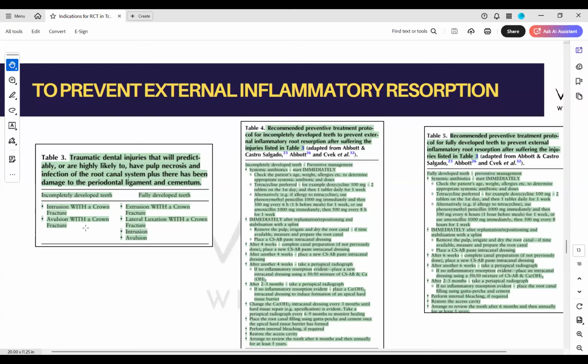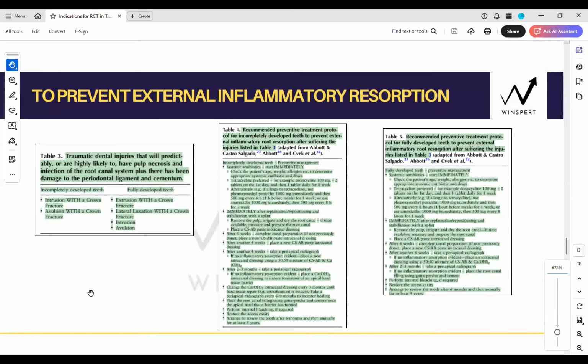Sorted? Another situation is in completely mature teeth, when you have intrusion, when you have avulsion, when you have lateral luxation injury with a crown fracture, or you have extrusion with a crown fracture, these also indicate immediate RCT. So table 2 and 3, if you can memorize these, now these have been added to your hot notes.